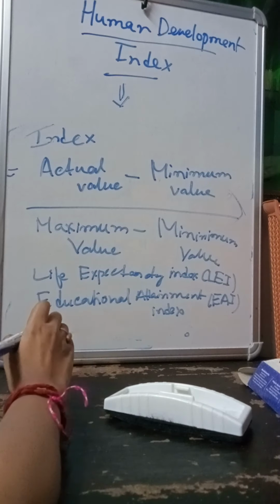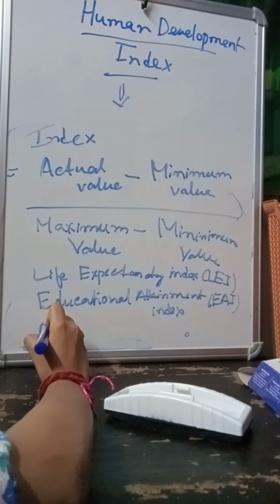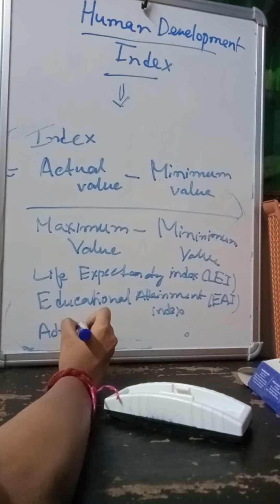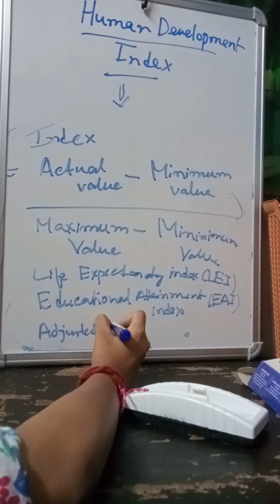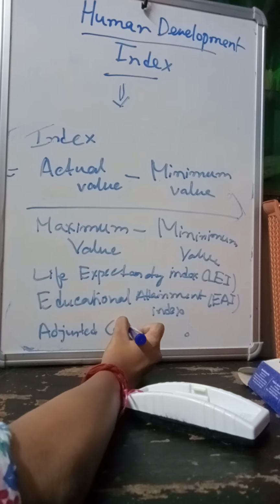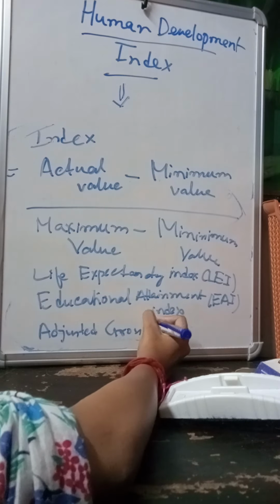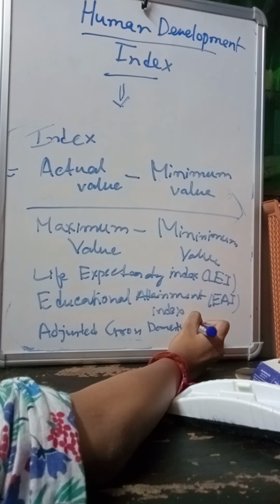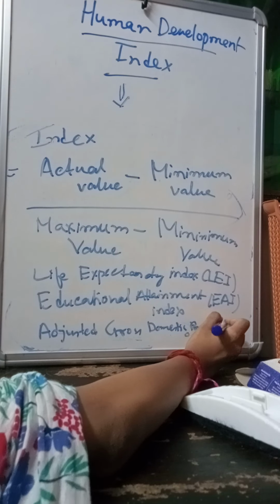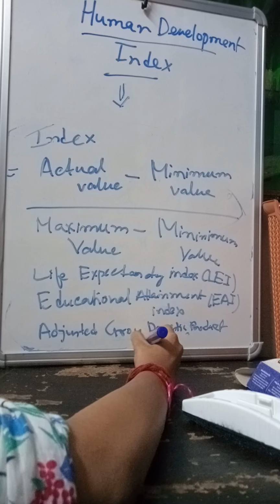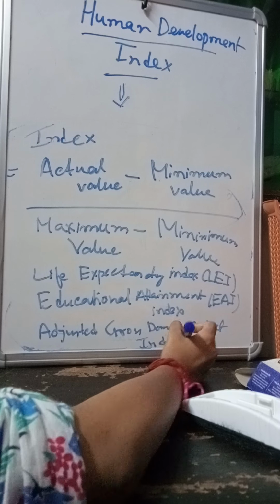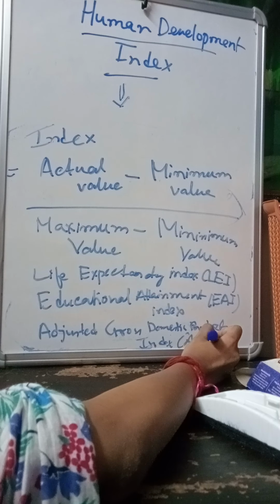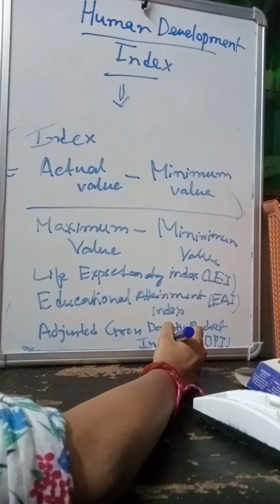And the third one is the adjusted gross domestic product index, GDPI in short form.